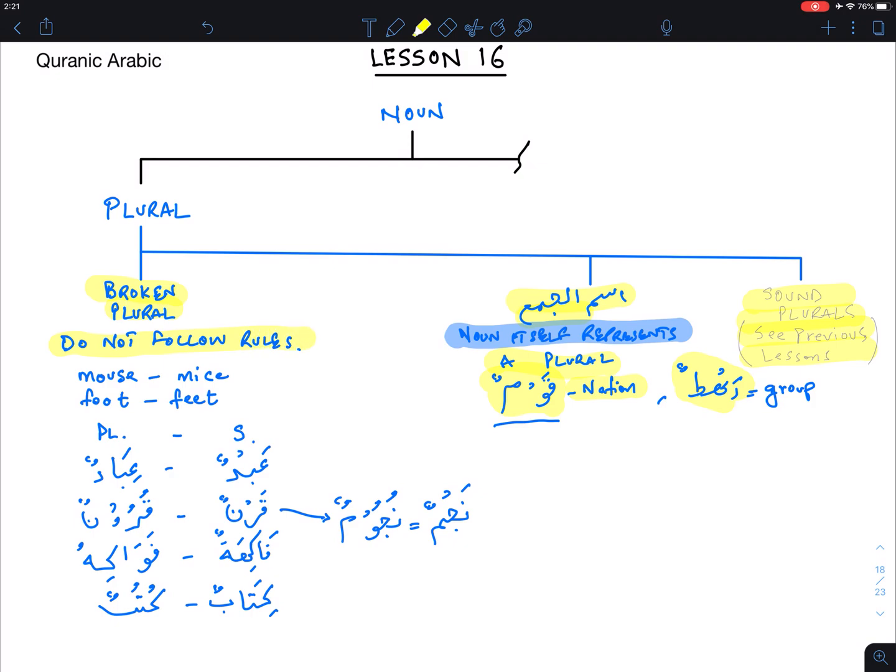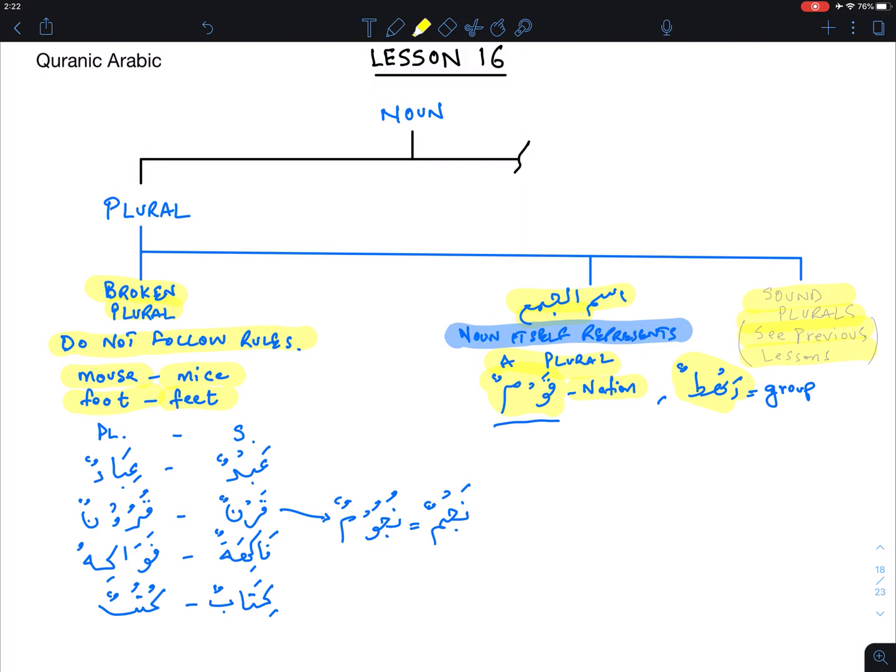They don't follow any rules like, in the previous ones we've seen alif noon addition makes a dual, waw noon makes a plural. So that's sound plural. For instance, in English, you have mouse becomes mice. There is no really particular rule that's being followed here. Or foot becomes feet. And you just have to sort of memorize these words. And as you build your vocabulary, you get to know them.